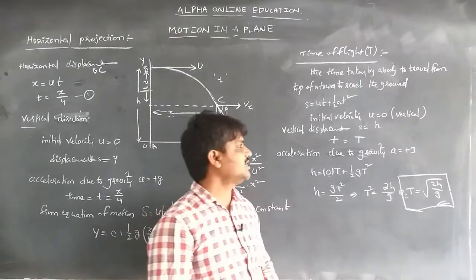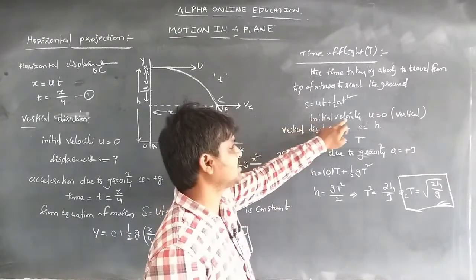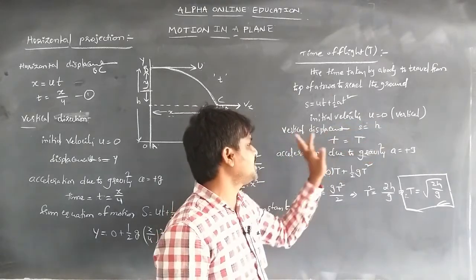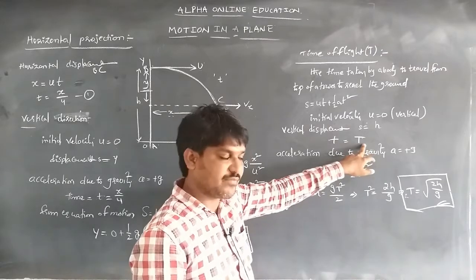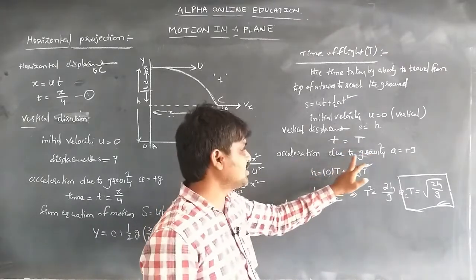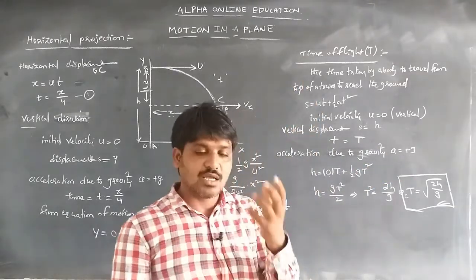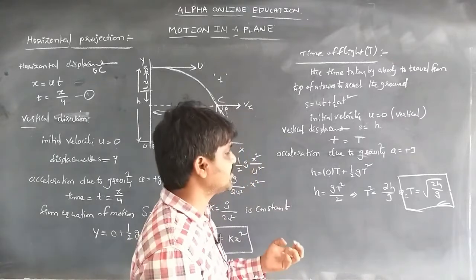Considering the vertical direction, the initial velocity u is equal to 0, the vertical displacement S is equal to h, the time of flight small t is equal to capital T, and the acceleration due to gravity a is equal to plus g, because the body is moving under the influence of acceleration due to gravity in the vertical direction. So that's why a is equal to plus g.